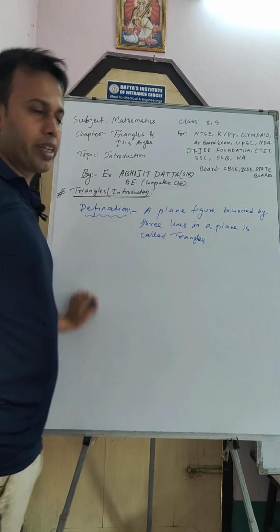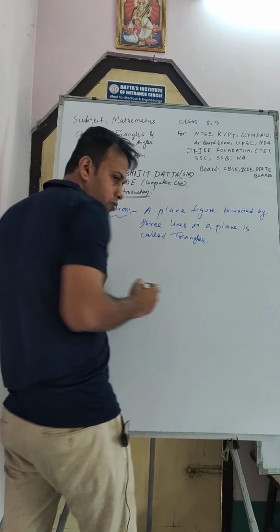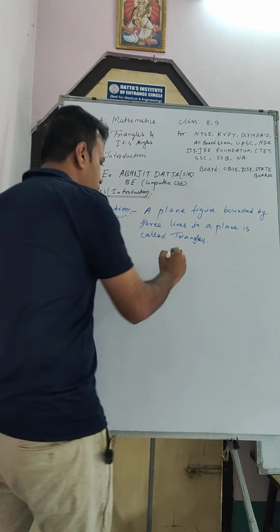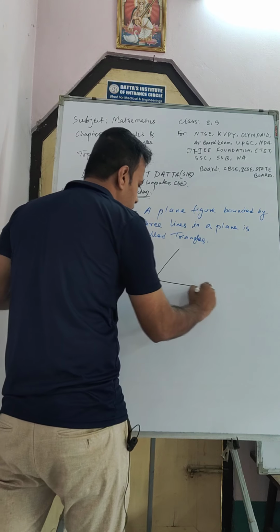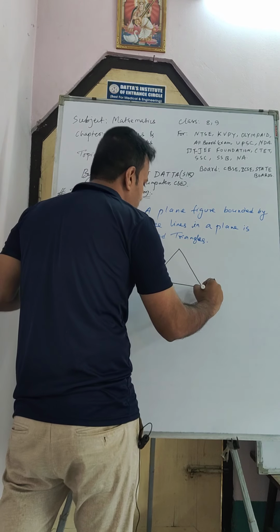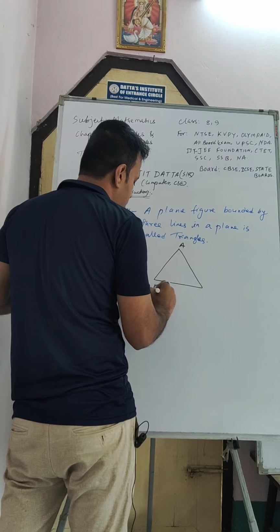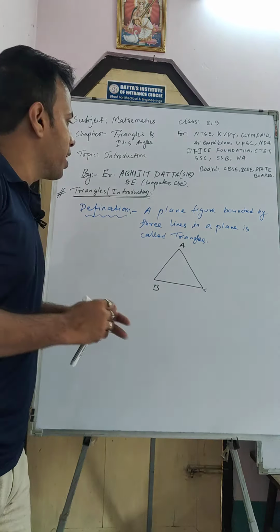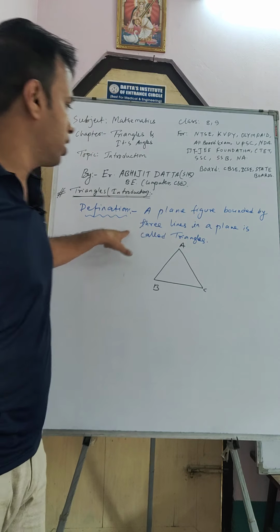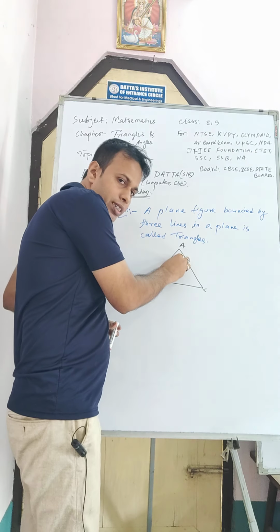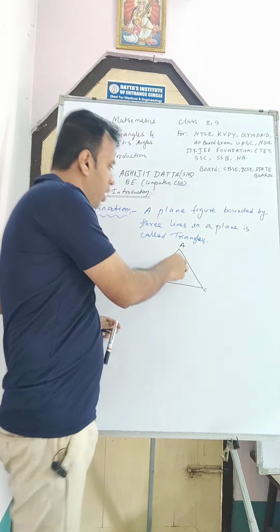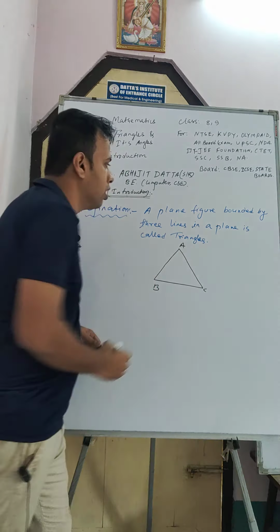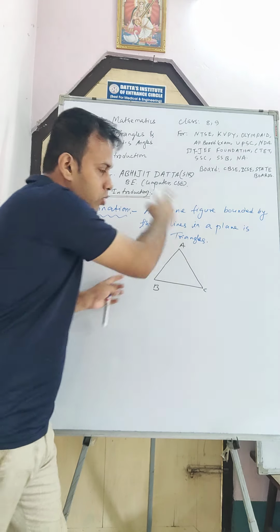So let me draw a triangle. Suppose this one is A, this one is B and this one is C. ABC is a triangle. Why? A plane figure bounded by three lines. This one is the plane figure, bounded by three lines. What are the lines? These are the three lines, in a plane. This one is one plane.